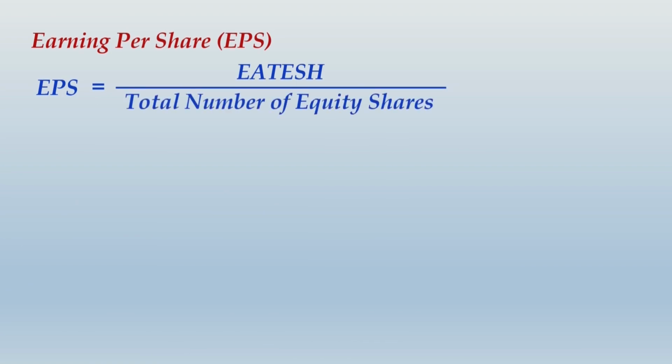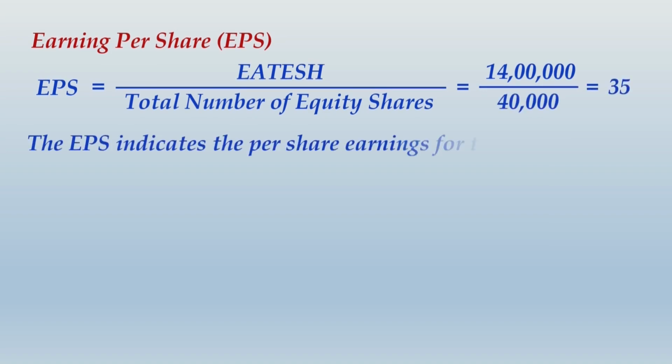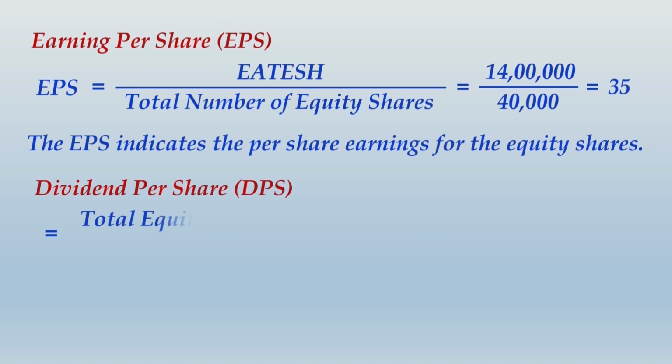Let us move ahead and take up some more ratios for understanding. Earnings per share. Definitely I don't have to explain this ratio. It is earnings available to equity shareholders divided by the total number of equity shares. In fact, in this example that we are dealing with, the question itself has conveyed EPS, right? 14 lakhs divided by 40,000, that comes to 35, and you know the meaning also. Next ratio is also a very simple ratio, dividend per share.